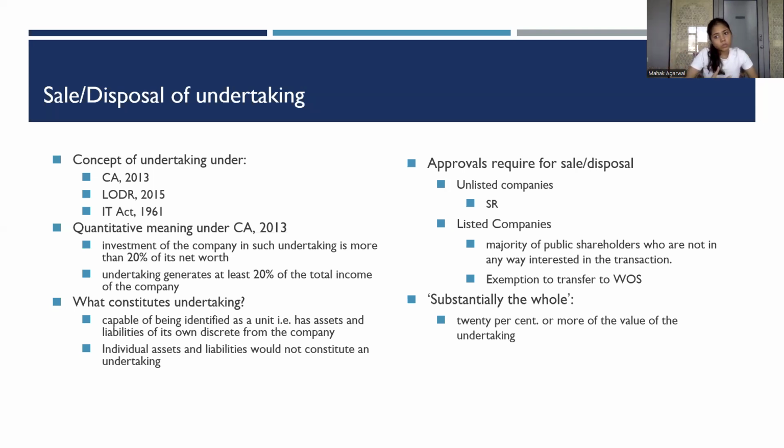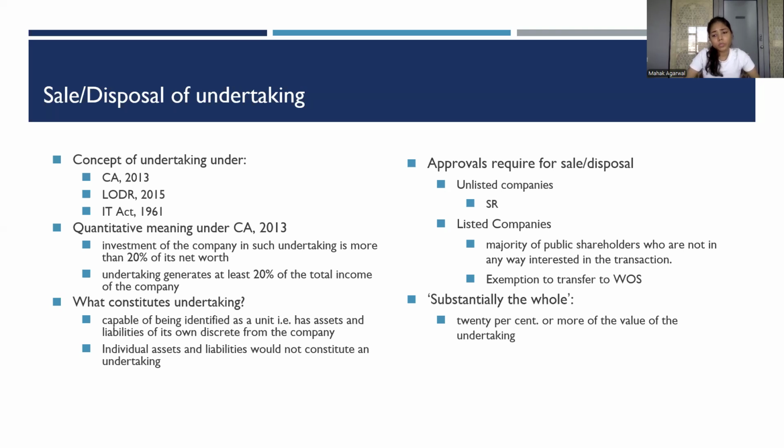But what actually constitutes an undertaking has been dealt with under the Income Tax Act. So a business unit which has its own assets, its own liabilities, distinct or discrete from the company, can be said to constitute an undertaking. So individual assets and liabilities alone would not constitute an undertaking.